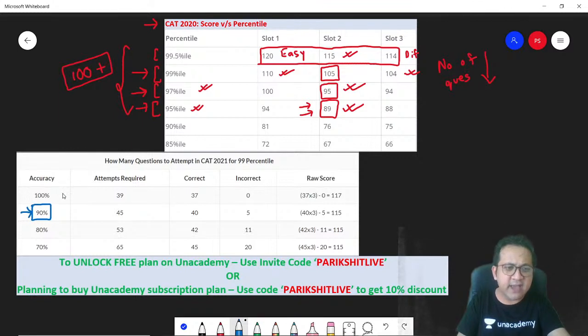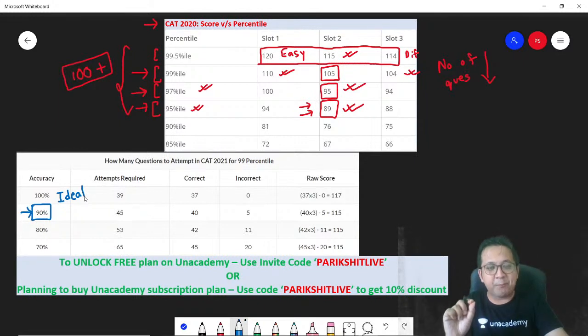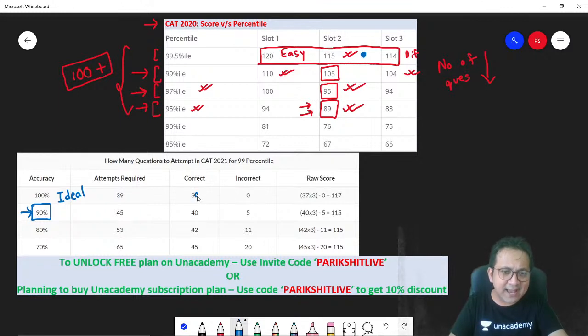100% accuracy, I think, is an ideal case. This is difficult to get. But let's say you are close to 100% accuracy, and you know that your target score is around 115. How many questions correct do you want? You want to have around 39 questions correct. So 39 into 3 would fetch you 117. Again, I am assuming 100% accuracy.